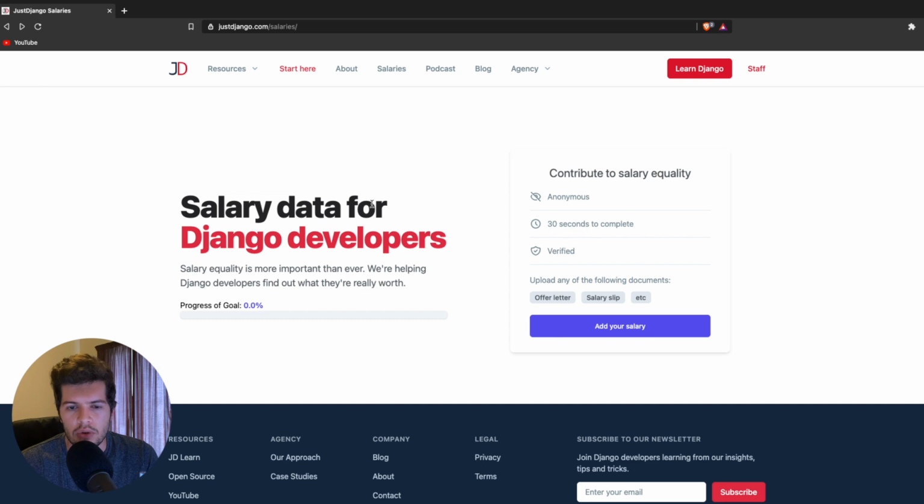And this is really important because there needs to be more transparency and just general information in the Django space. And that could actually help the Django community grow, and we could potentially see more companies formed as a result of it. So it's important to start getting this information out to people. And really, if you are working as a developer or a Django developer specifically, then please consider contributing to this project because it really will help push forward the cause.